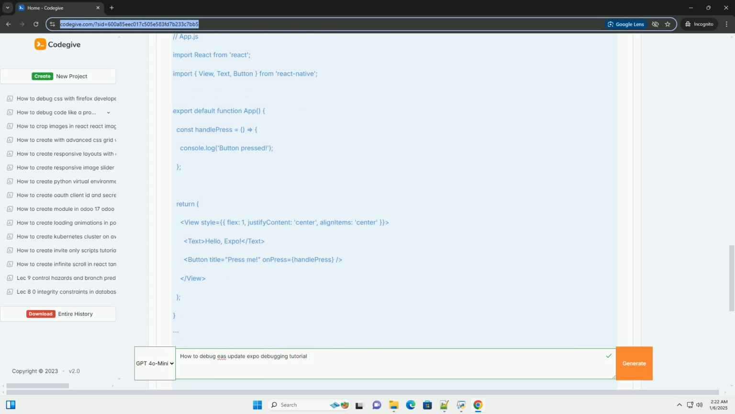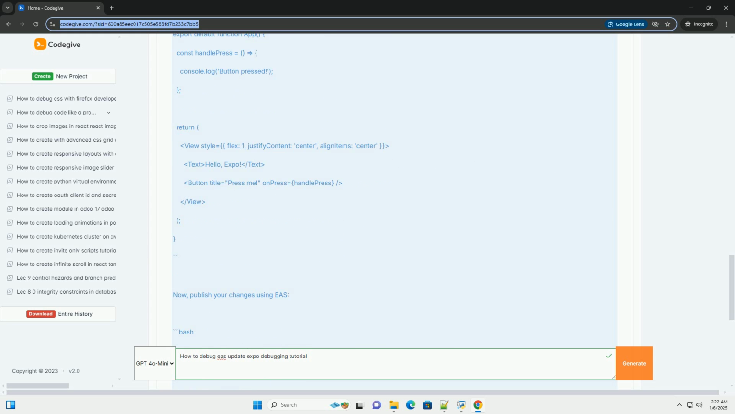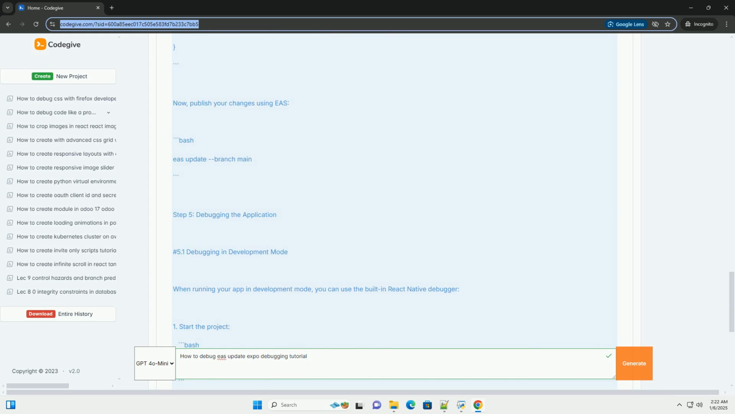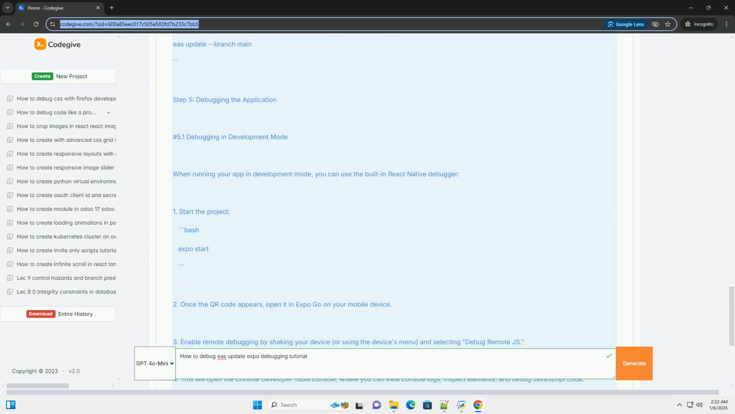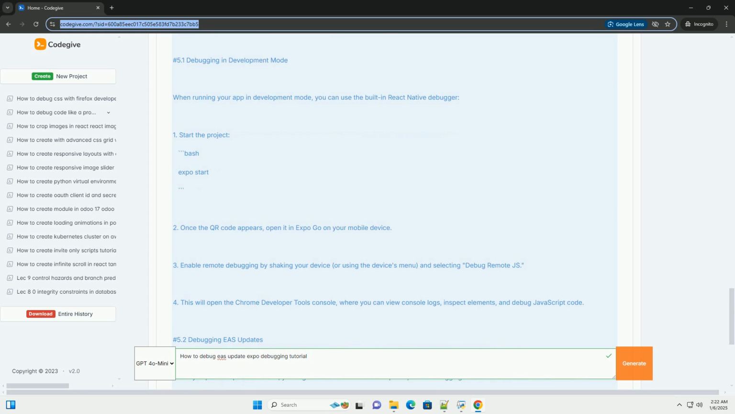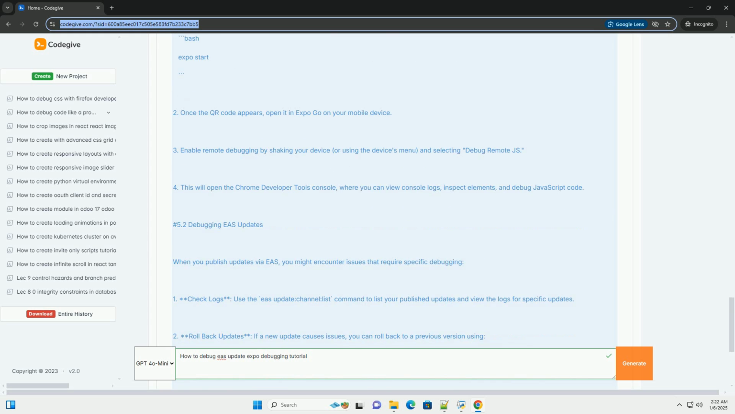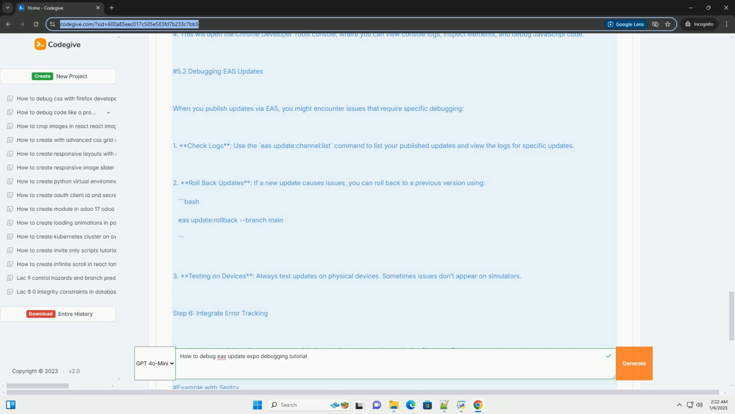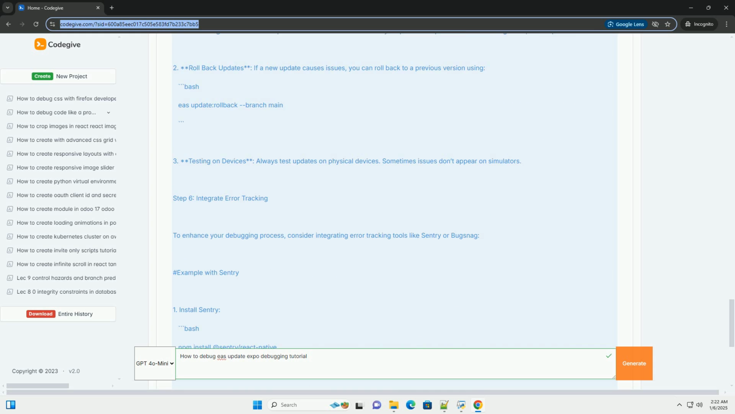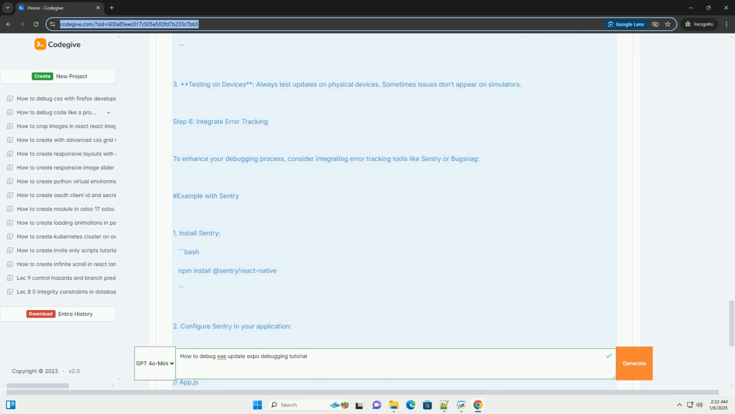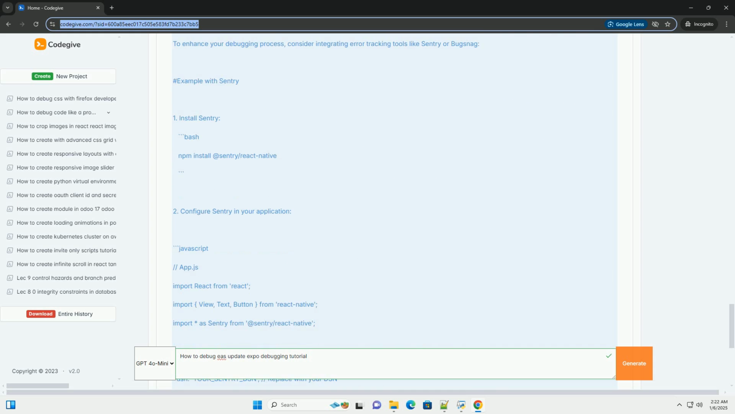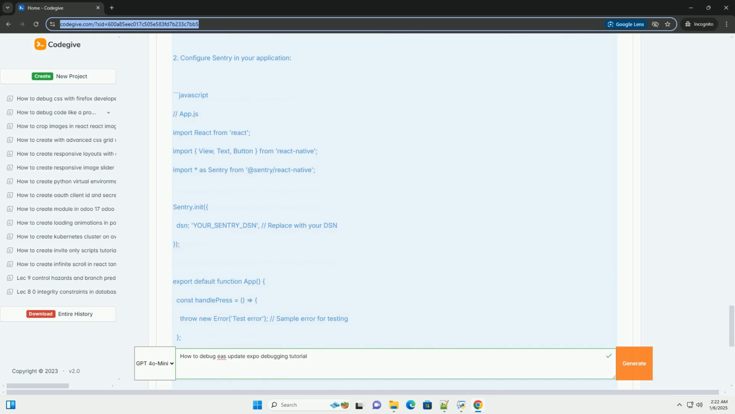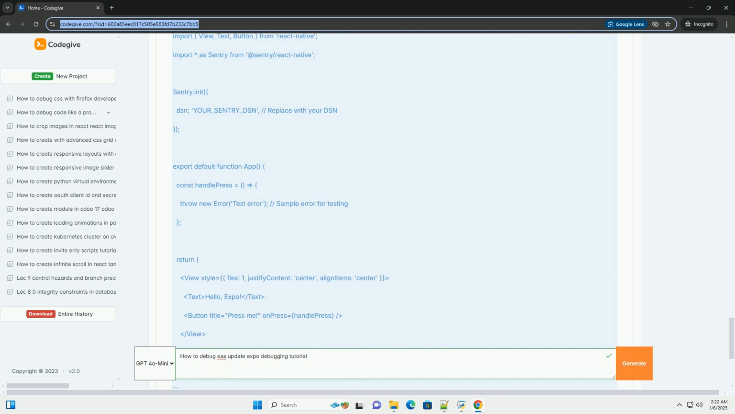Set up your development environment. First, ensure that you have the necessary tools installed. 1. Node.js. Install the latest LTS version of Node.js from nodejs.org, https://nodejs.org. 2. Expo CLI. Install Expo CLI globally using npm. 3. EAS CLI. Install EAS CLI globally. 4. Expo Go. Install the Expo Go app on your mobile device from the App Store or Google Play.